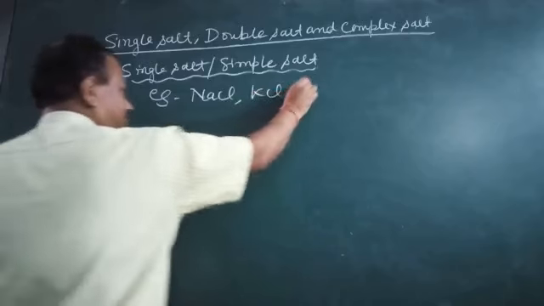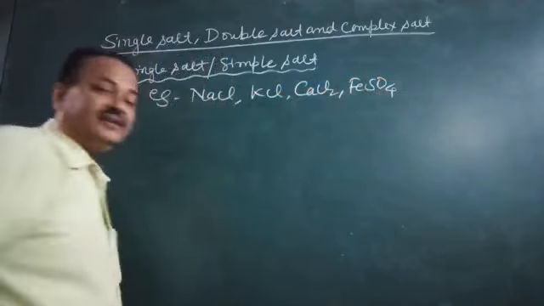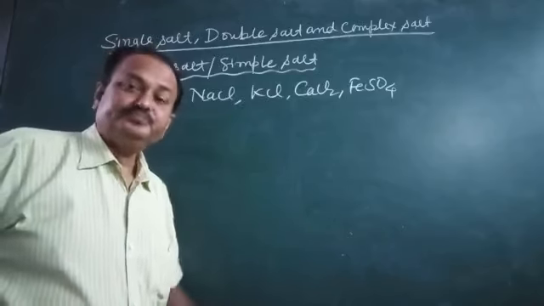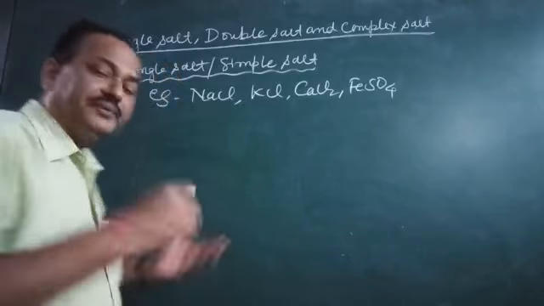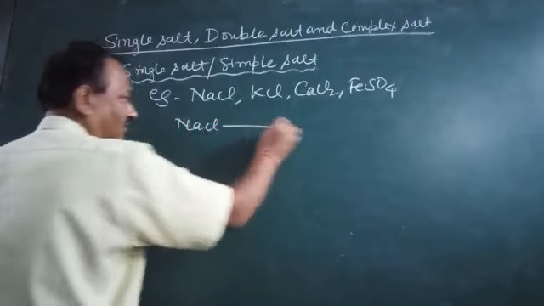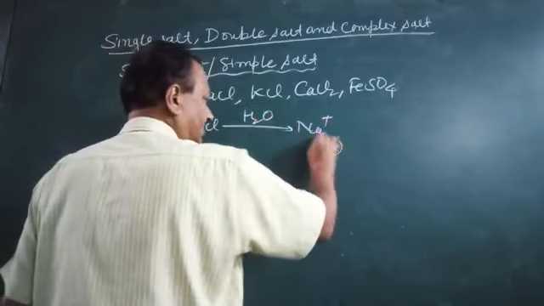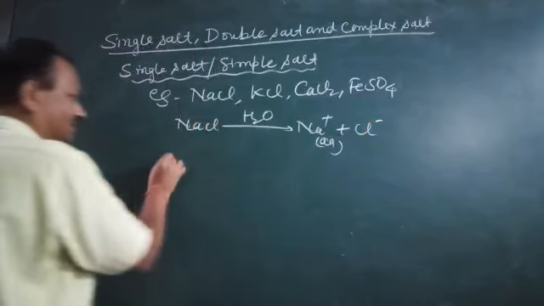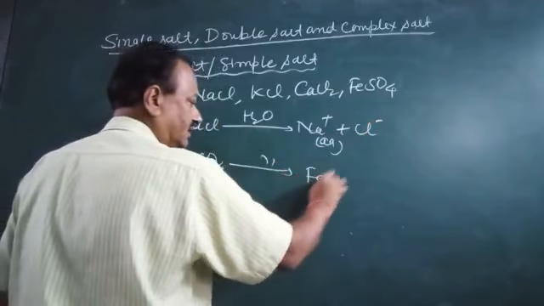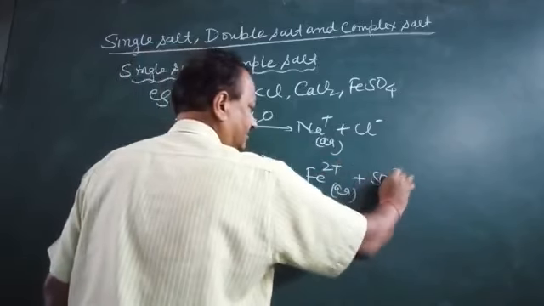KCl, CaCl2, FeSO4, they all are simple salts, and when they are dissolved into water, they provide simple ions. They ionize into simple ions, like NaCl. NaCl in water ionizes, and there is formation of sodium ion and chloride ion. Similarly, ferrous sulfate on dissolving forms ferrous ions and sulfate ions.